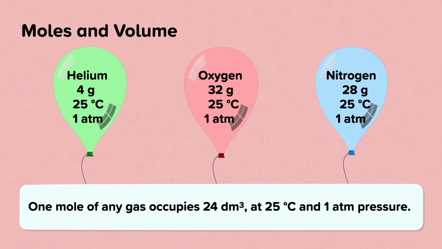1 mole of helium has a mass of 4 grams. 1 mole of oxygen has a mass of 32 grams. 1 mole of nitrogen has a mass of 28 grams. Although the masses of 1 mole of each of these gases are different, as a consequence of Avogadro's law, 1 mole of any gas will have a set volume.